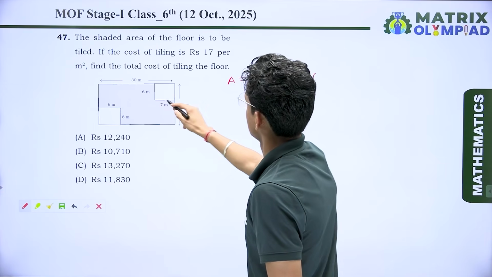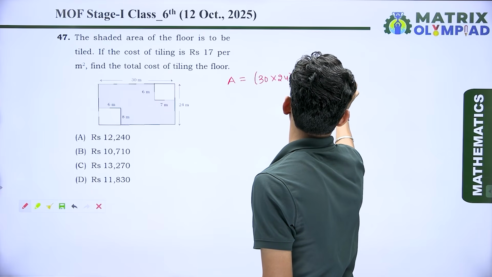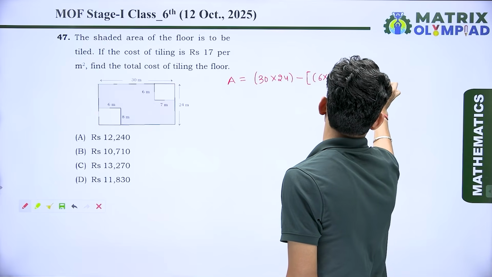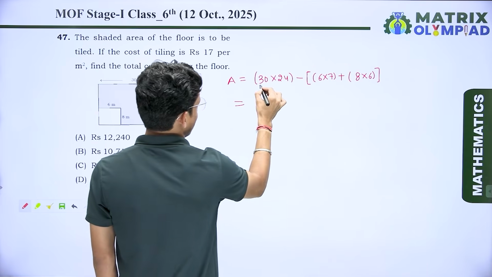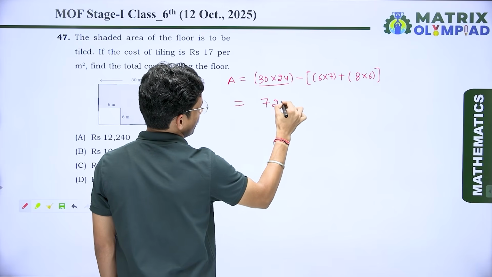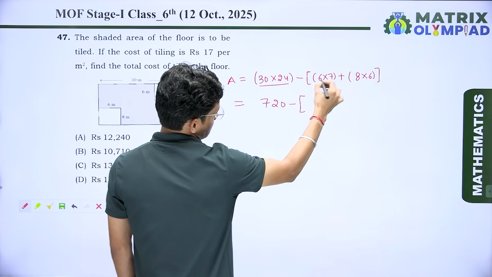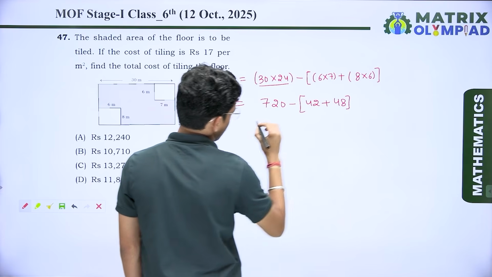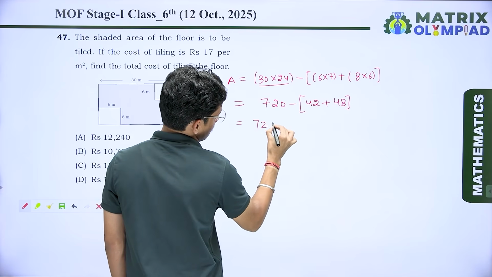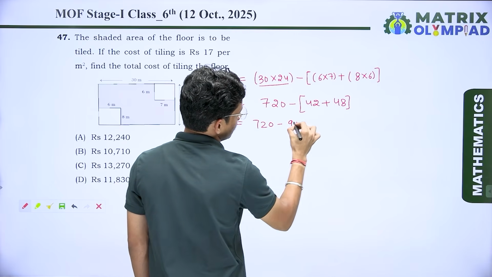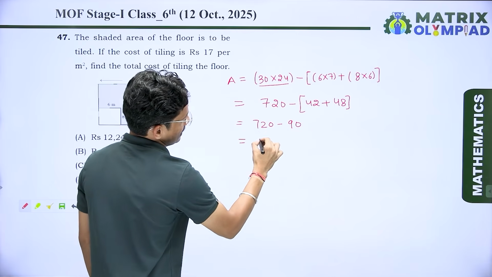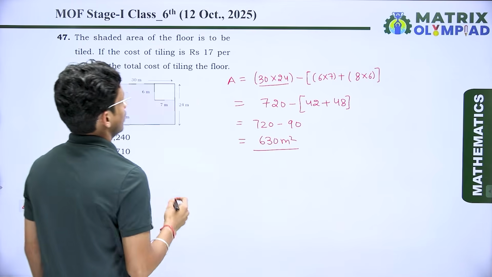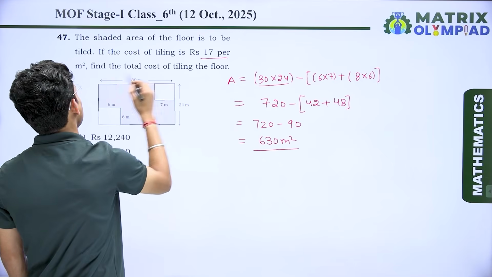So I can write here 6 multiply 7 plus 8 multiply by 6. Okay, we know 30 multiply by 24, that is 720, minus 6 sevens are 42 plus 8 sixes are 48. So I can write here 720 minus, here we get 90. When I simplify it, we get 630 meter square, which is the area where we want tiling, and the cost we have been given is 17 per meter square.